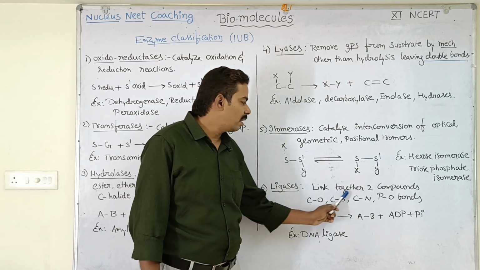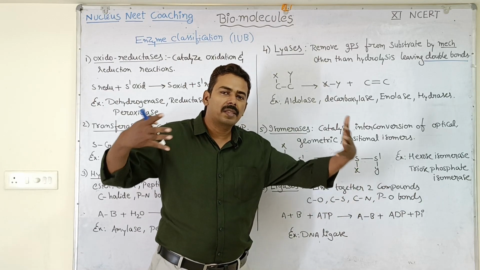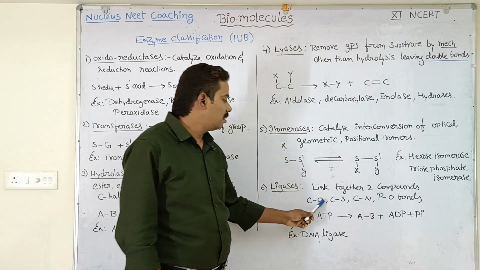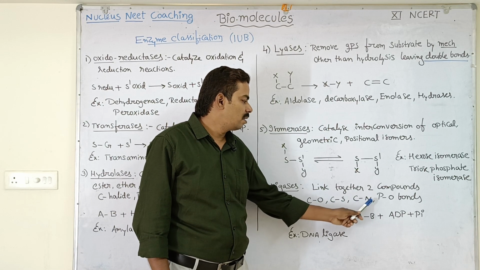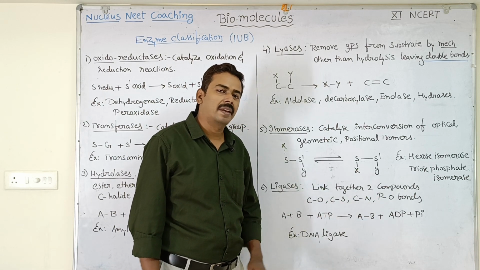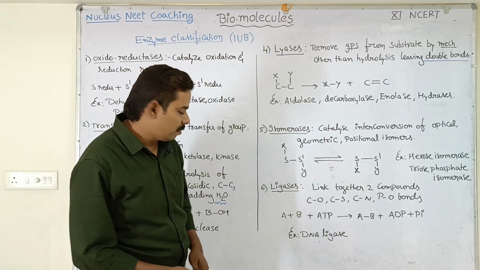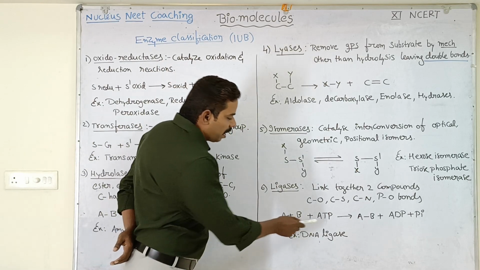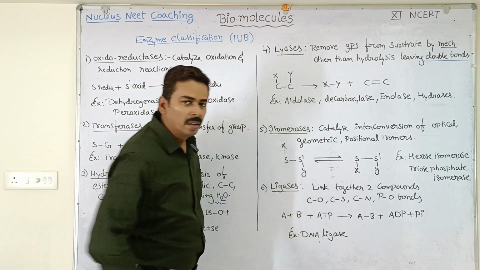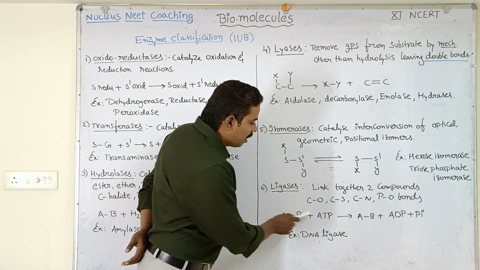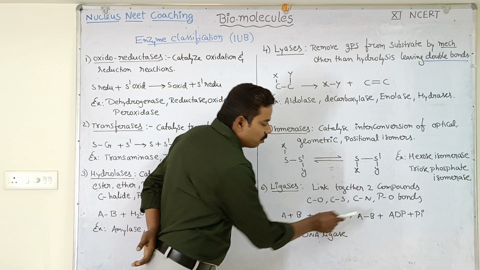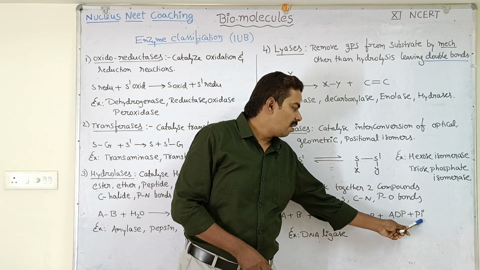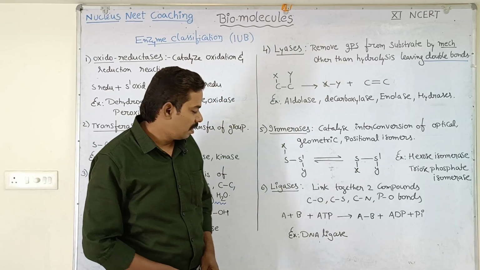Ligases link together two compounds by formation of bonds. They can link carbon-oxygen, carbon-sulfur, carbon-nitrogen, and phosphorus-oxygen by creating bonds. If you see the mechanism of reaction, A and B are two substrate molecules. With the help of ATP energy, a bond will be created between A and B. You can see here A and B are linked together. During this bond formation, ADP and inorganic phosphate Pi will be released.